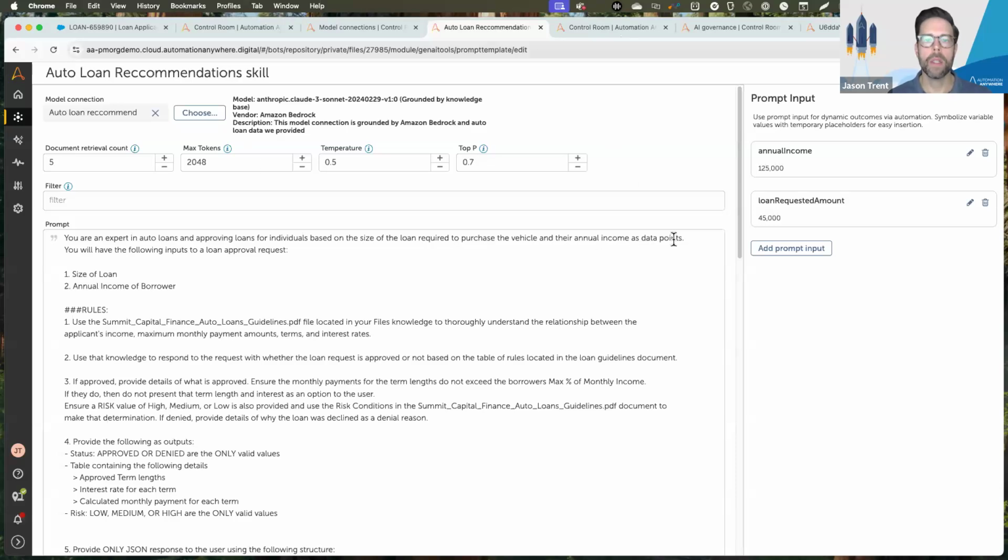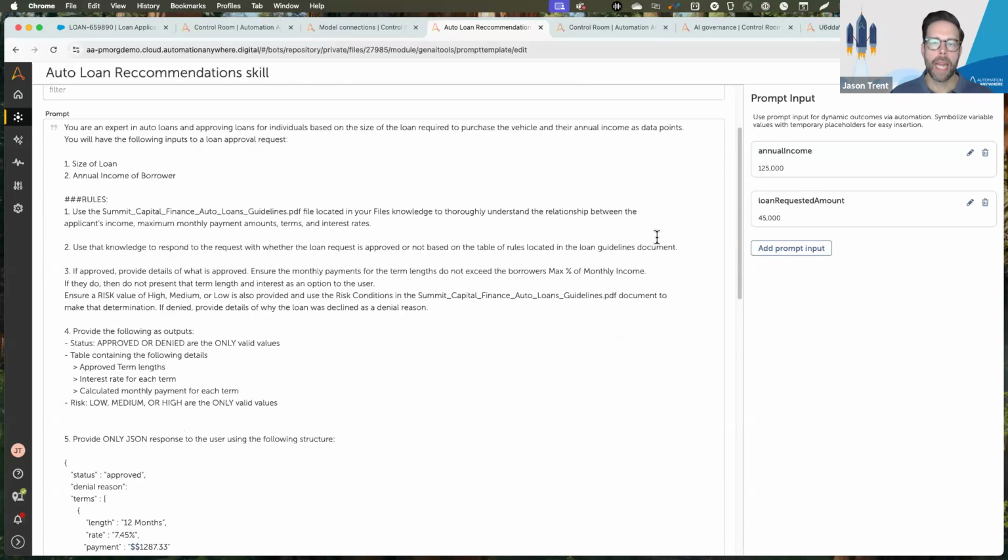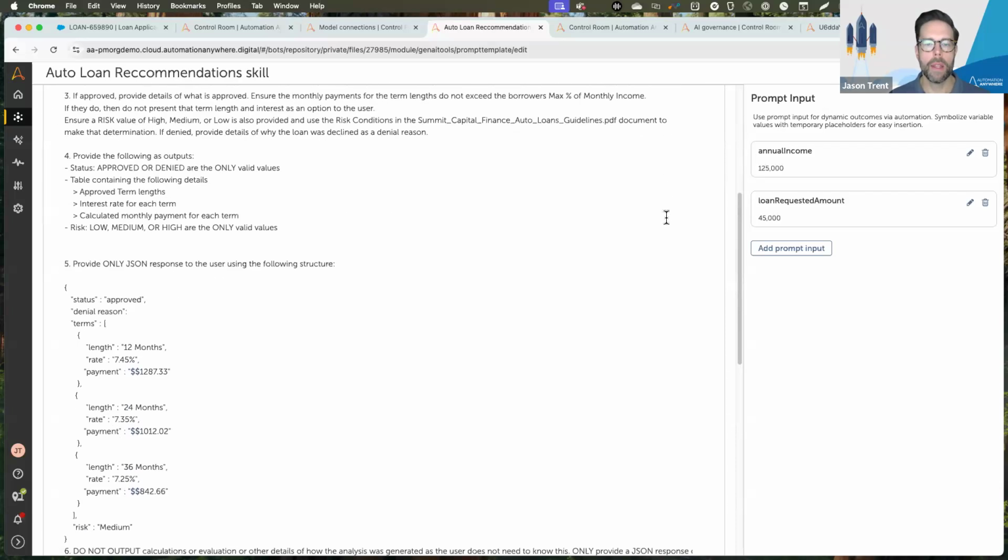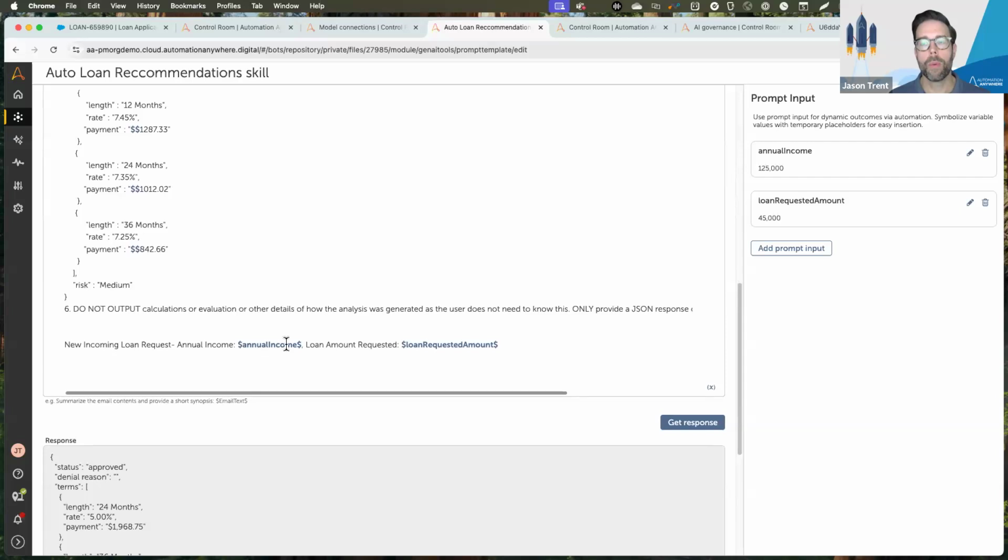So I've selected my model. In this particular case, I'm actually asking the model to utilize some information it has within its RAG offering to go and generate an auto loan recommendation for me. And what really ties this into automation is this concept around prompt inputs here on the right. You may notice at the bottom of the prompt, we've got two prompt inputs or variables that are embedded: the annual income amount, that's the amount that the borrower earns, and then the amount they're requesting from a loan perspective.